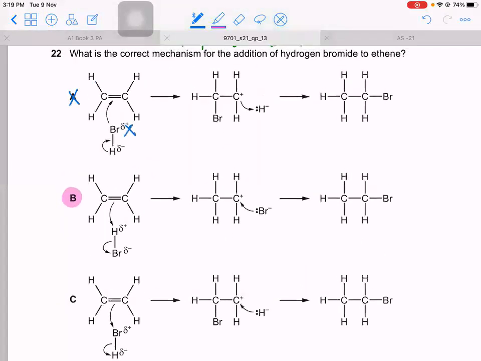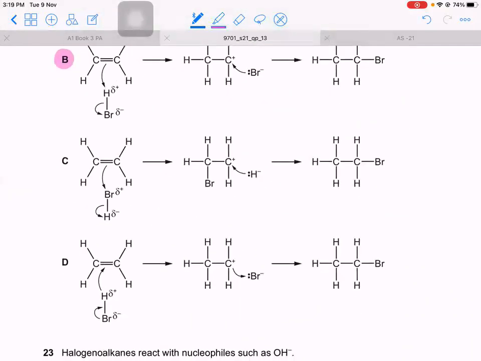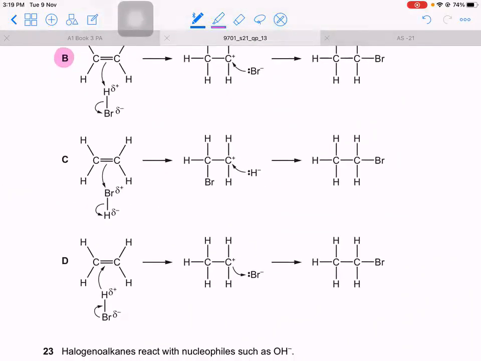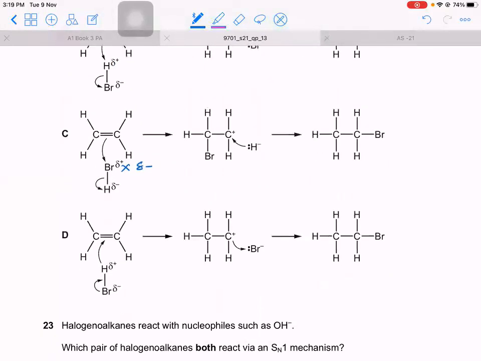B is right. 22 is B. Let's see why not the others. Why not C? Because again, this is wrong. This should be partial negative. Then this is correct, but this arrow is wrong. It should not be from hydrogen to the pi bond. It should be from the pi bond to the hydrogen electrophile. Clear?